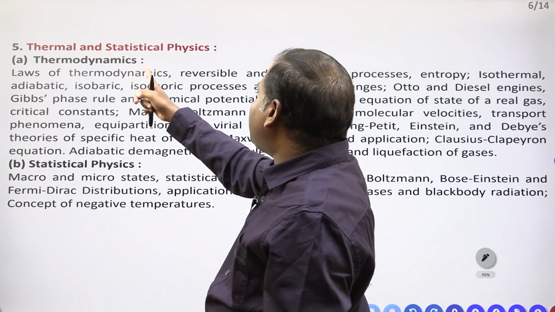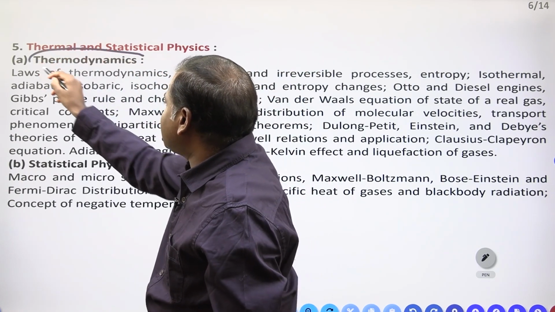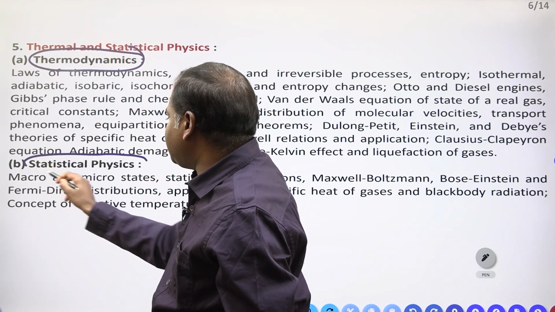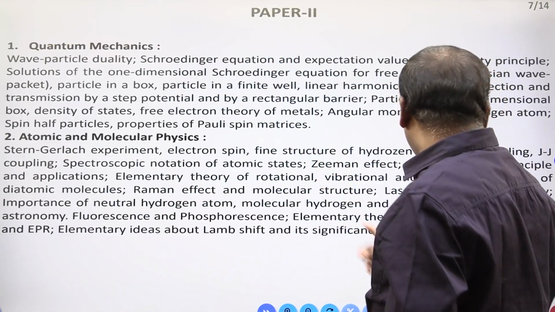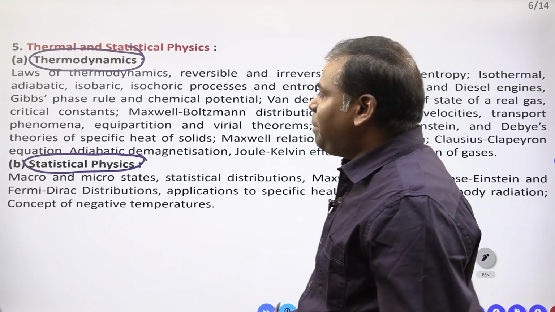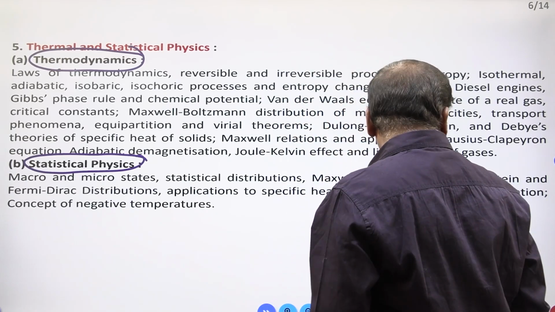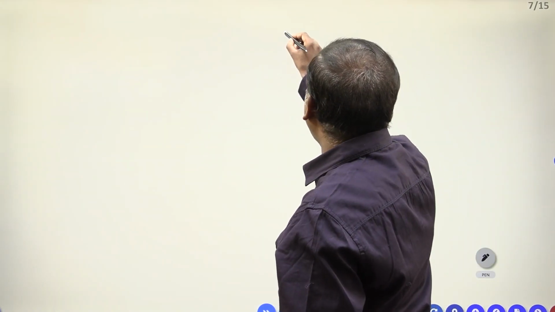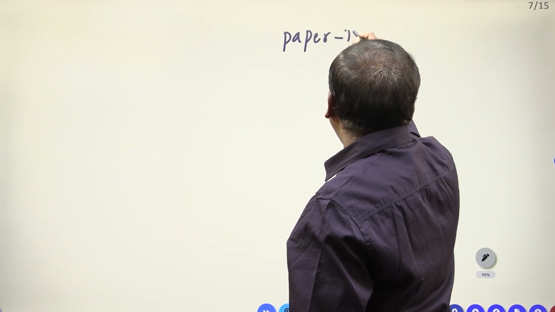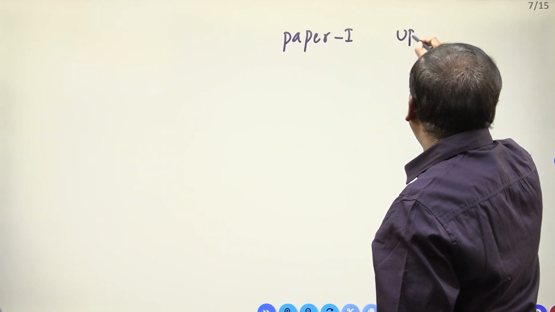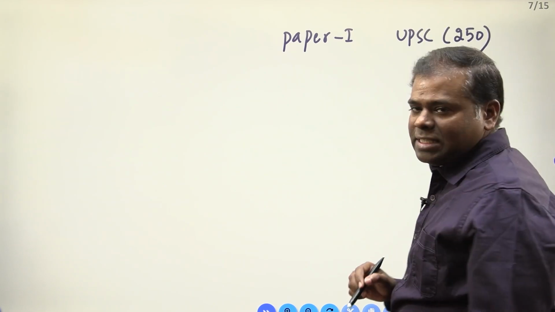Fifth one, thermal and statistical physics. In thermal and statistical physics, thermodynamics and statistical physics are there. This syllabus is there in the fifth one. So this is paper 1. Paper 1 consists of 5 chapters. Once you see paper 1 in your UPSC, how many marks will it carry? 250 marks you will get.